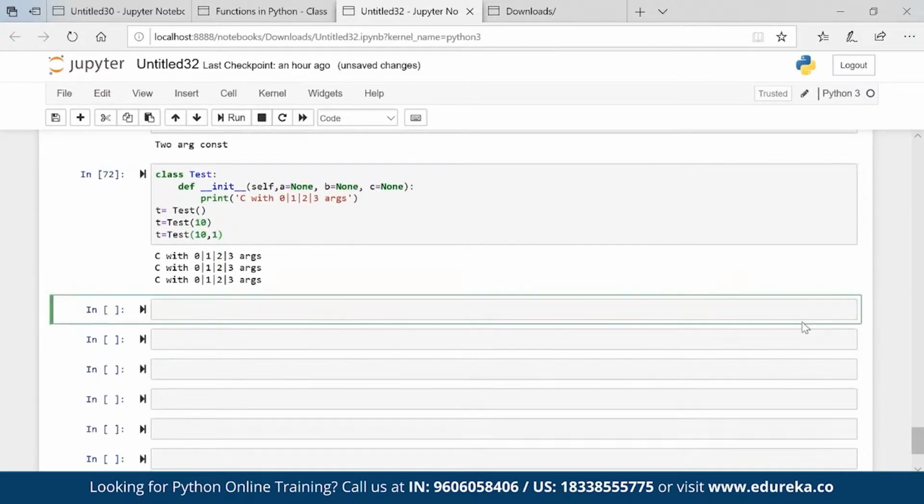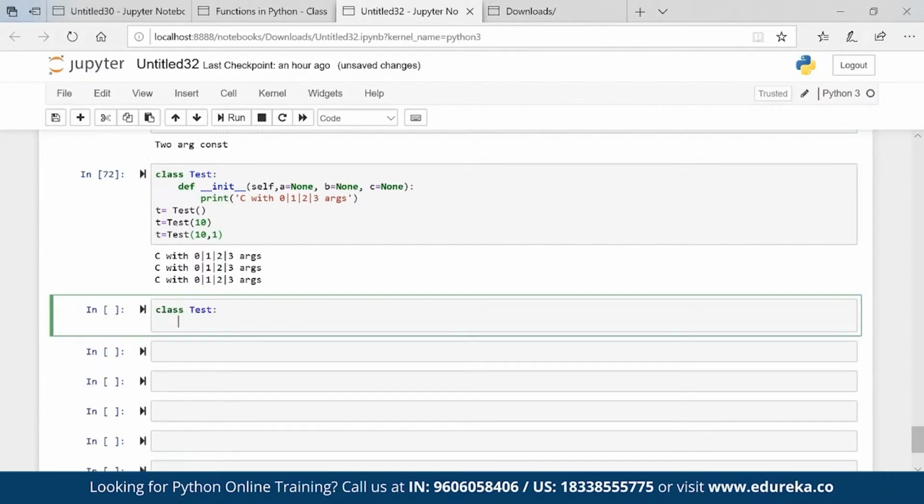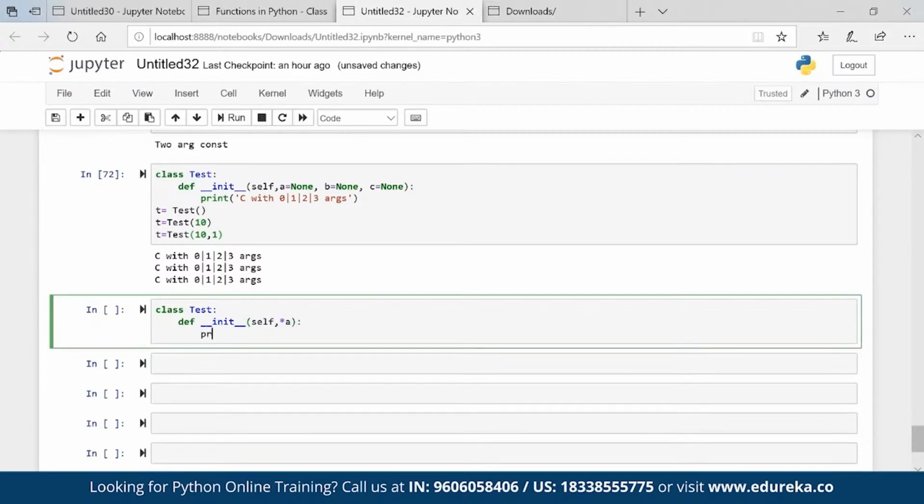Now why is it so? That is the behavior of Python. Another solution we have is class Test, def __init__, self, comma, *a, print constructor. I just printed like this.